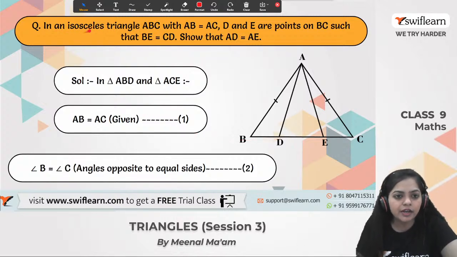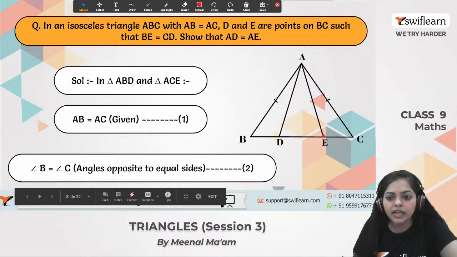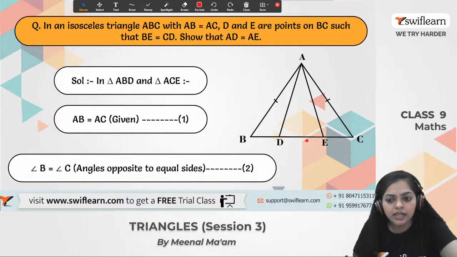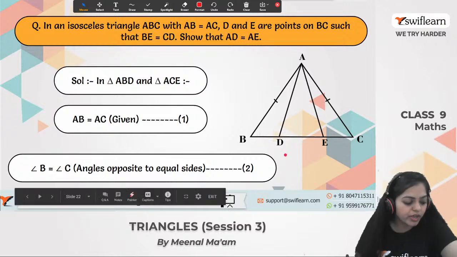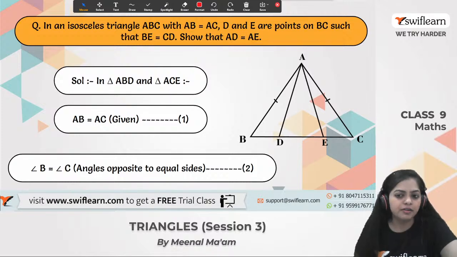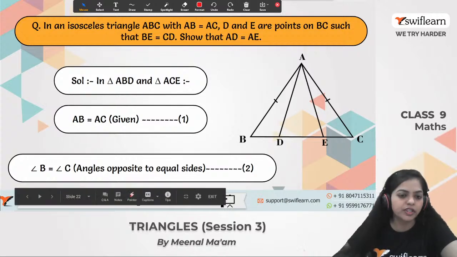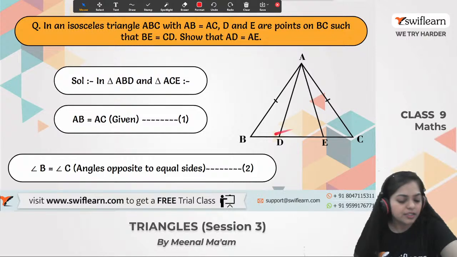What is given in the second question? In an isosceles triangle ABC, the side AB is equal to AC. And the two points D and E are points on the side BC such that BE is equal to CD. So we have to show what? We have to show that AD is equal to AE. Got it? AD is equal to AE. Alright. So guys, ready?